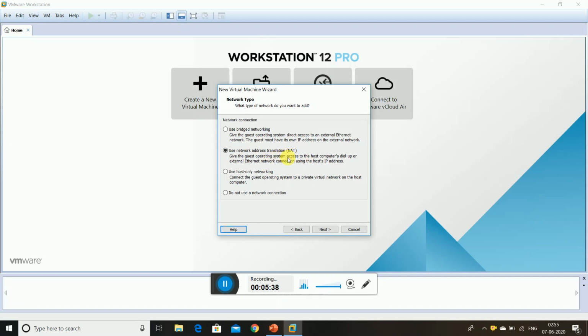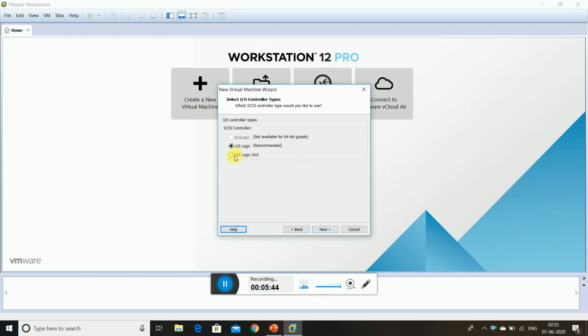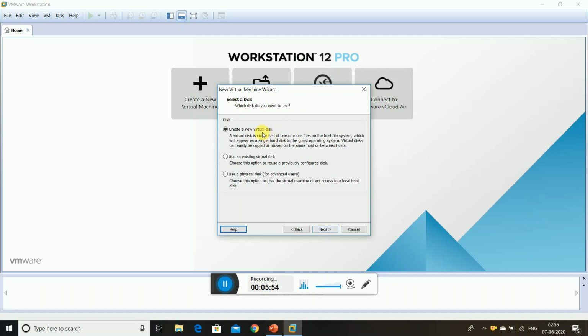As per initial, please just follow the point I am going to touch. Next one, this is LSI Logic, recommended. So next, SCSI recommended. Selected this type. Okay, and selected disk, create a new virtual disk. We are creating a new virtual machine now. So this is the first option.